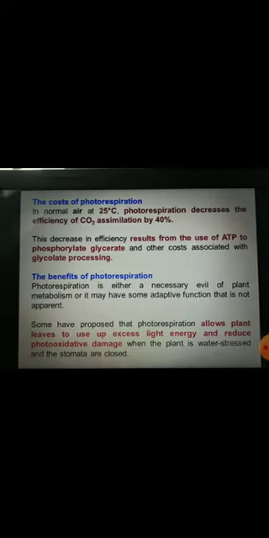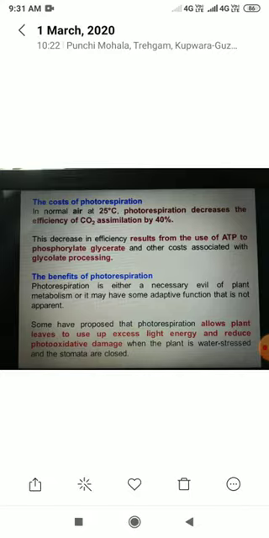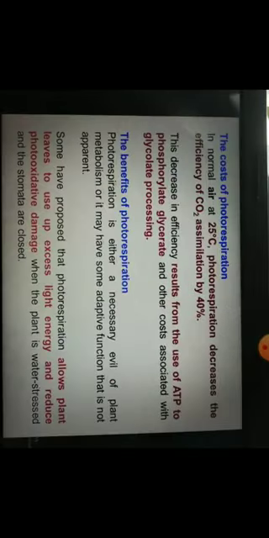Now does this photorespiration have any significance? What are the costs of photorespiration? In normal air at 25 degrees Celsius, photorespiration decreases efficiency of carbon dioxide assimilation by 40%. That means photosynthesis, the production of glucose, the production of sugars, is reduced by 40% because of this photorespiration. So photorespiration is a wasteful process. Now this decrease in efficiency results from the use of ATP to phosphorylate glycerate and the other costs associated with this processing. So is there any benefit of photorespiration?